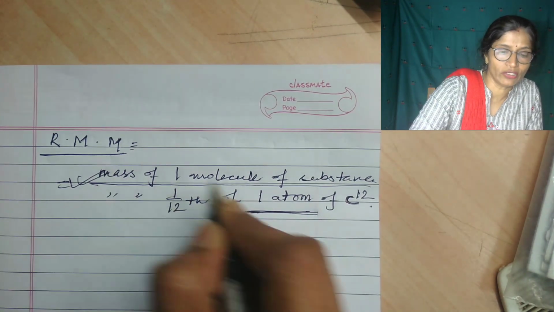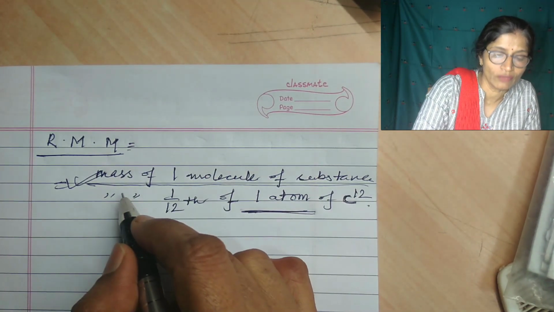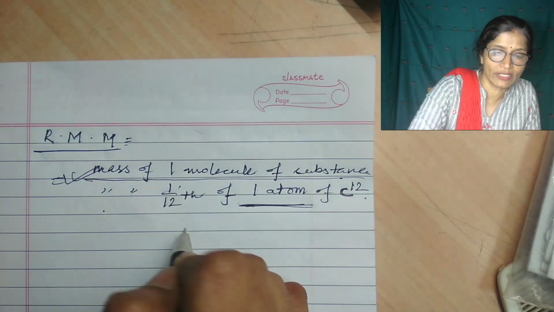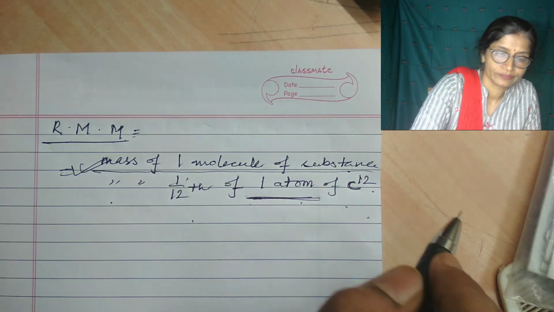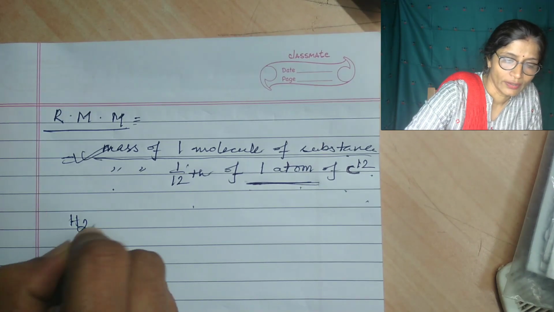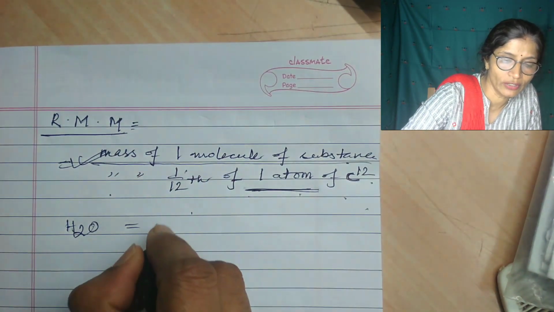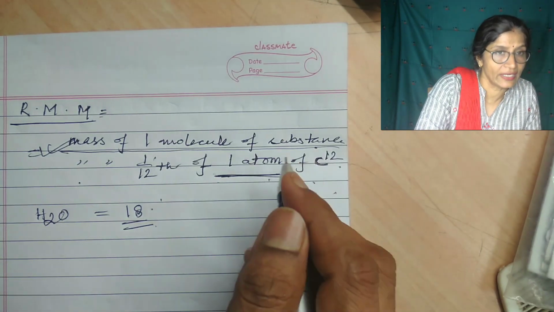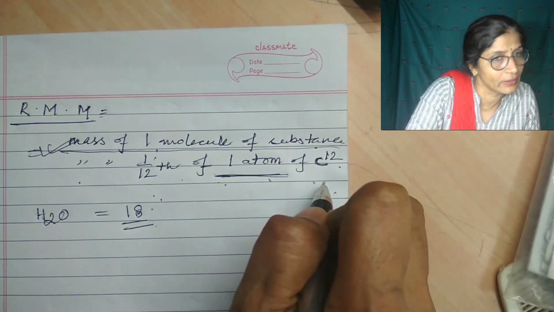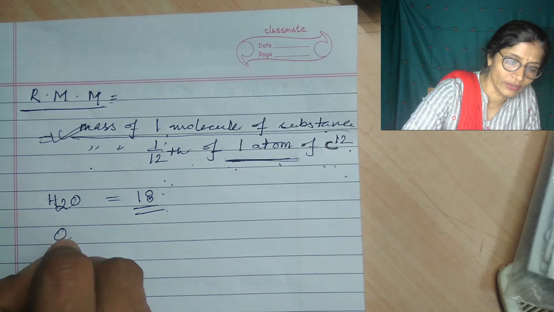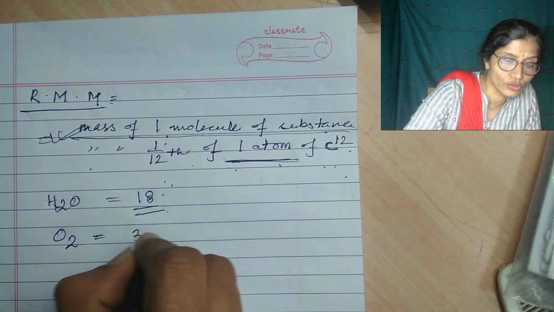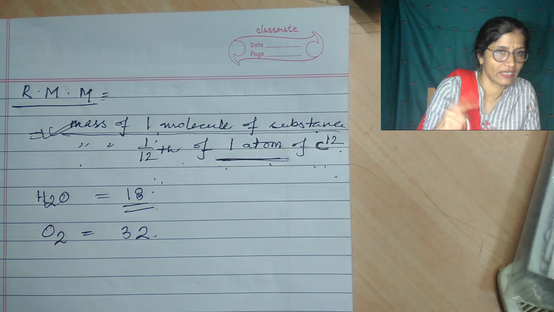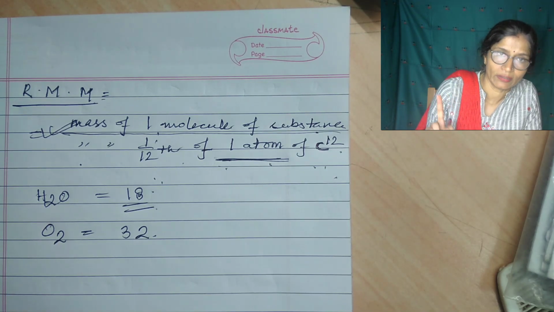So relative molecular mass indicates how many times one molecule of a substance is heavier than 1 by 12 of one atom of carbon 12. For example, water, its relative molecular mass is 18. That indicates that water is 18 times heavier than 1 by 12 of one atom of carbon. If I say that the molecular weight of oxygen is 32, it means one molecule of oxygen is 32 times heavier than 1 by 12 of one atom of carbon 12.